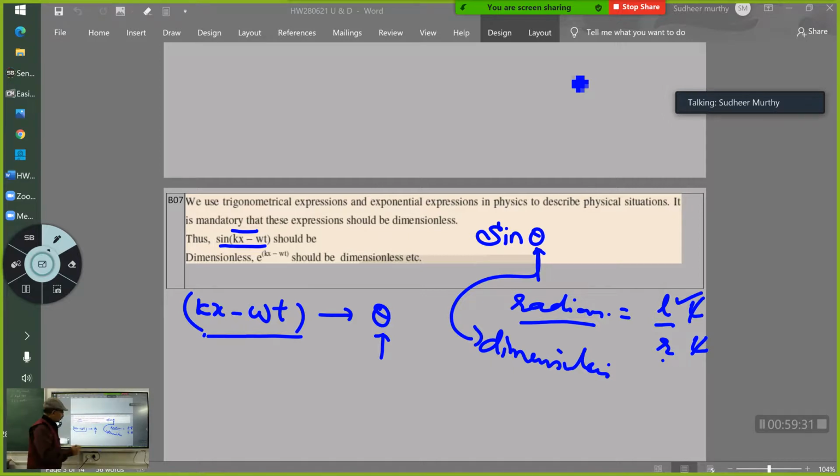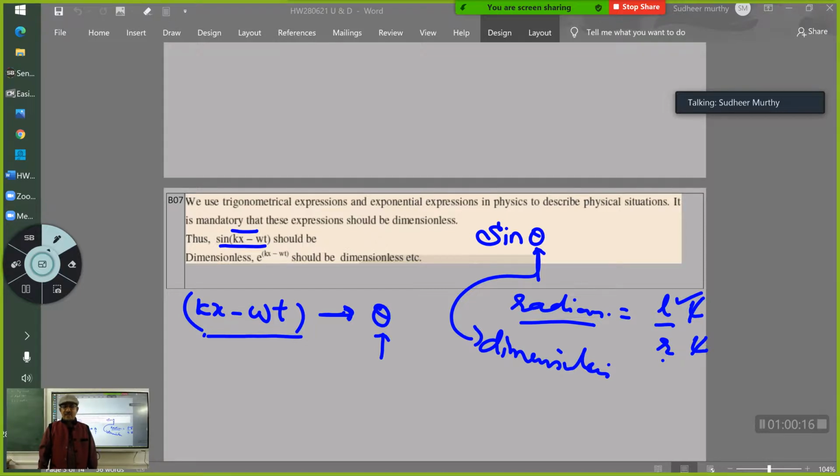If you understood all this I told, then kx minus omega t is replacing theta. Correct? So kx minus omega t is dimensionless. That's what I said. Then the next question I have asked is, what do you mean kx minus omega t is dimensionless? Or you explain in your own terms. What does it mean? What are all the meanings? What are all the inferences you can draw from that?